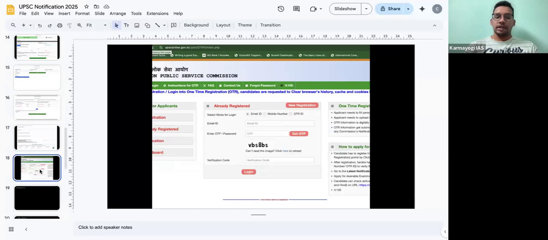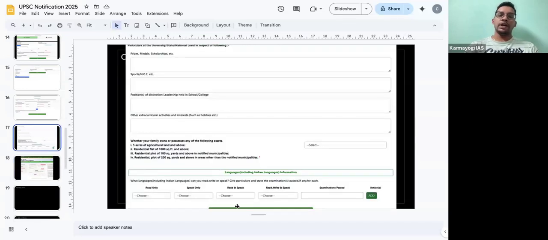And finally you can submit. There is an option after this, save, and then there will be a submit. There will be last step, that is the payment of fee. So they will ask you to pay fee. You can use the scanner or any cards or any UPI. And then once that is done, then your final second registration will be there. That is to choose all this is a step 1 only.